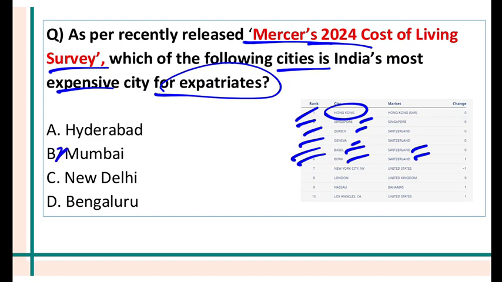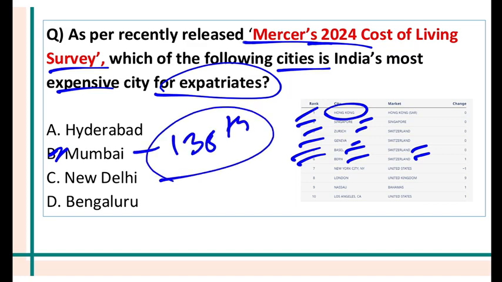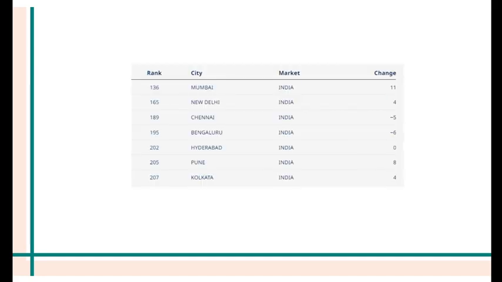If you talk about India, then Mumbai is the costliest. But Mumbai globally is the 136th most costly city. Globally, it is nowhere as costly, but in India, yes. And New Delhi is the second most costly. It is ranked 165th globally. So this is the situation of the Indian cities.